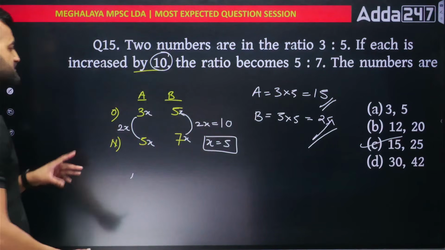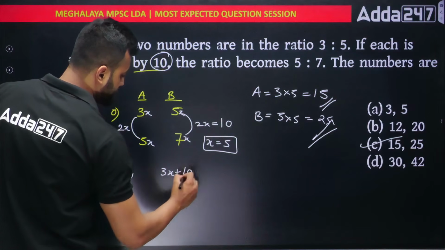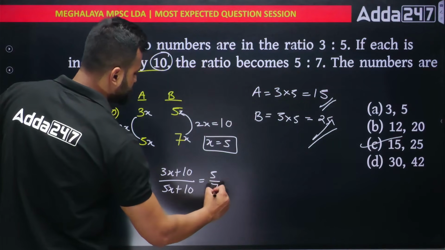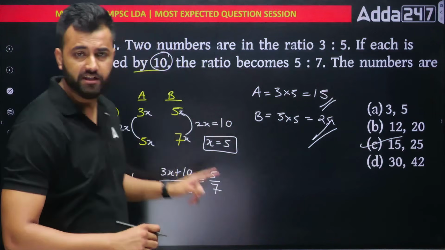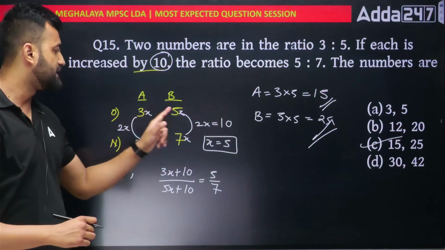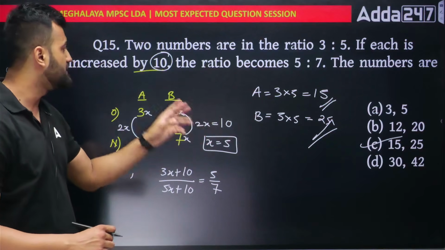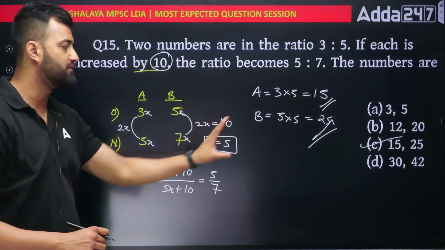Don't need to make equations. Some of them will make an equation like this: 3x plus 10 divided by 5x plus 10 equal to 5 by 7. They'll cross-multiply, they'll take so much time. But this is smart work. Just check the gap. If the gap is same, then put X everywhere. And this is equivalent to the increase that has happened. If it's 10, so 10. If it was 20, I'll put 20 and so on. Just solve, you'll get the answer.